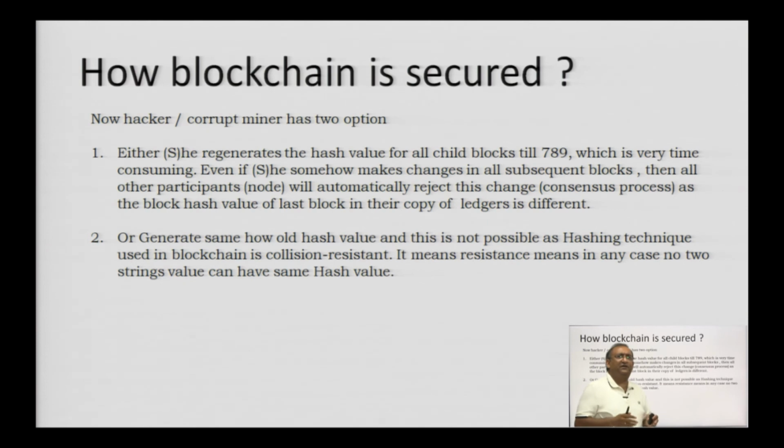When I say collision resistant, it means in no case should two different string values generate the same hash value. If that is true, then no matter what you do, no matter how you play with the nonce, you will never be able to get the same hash value once any value gets changed. So, this is how you make your blockchain secure.